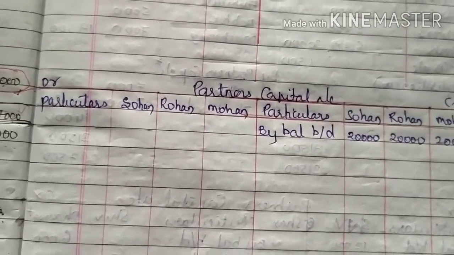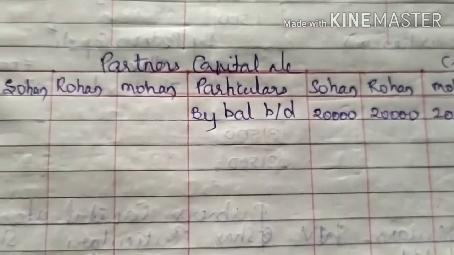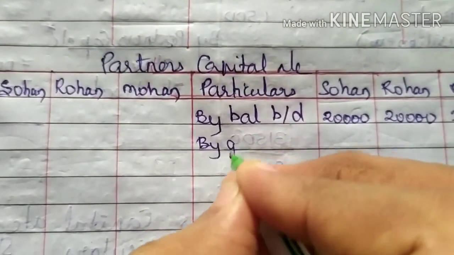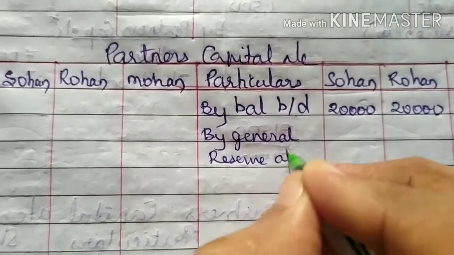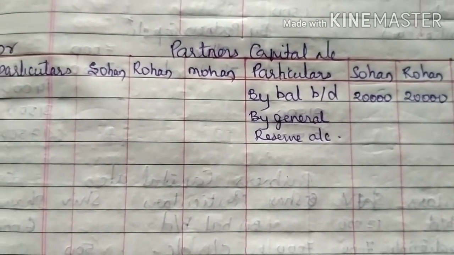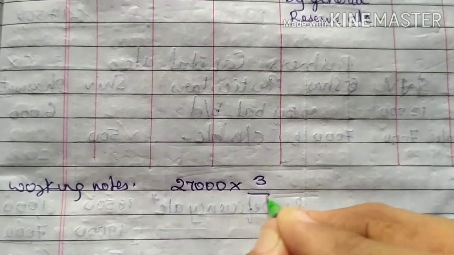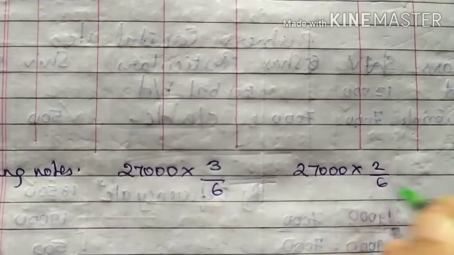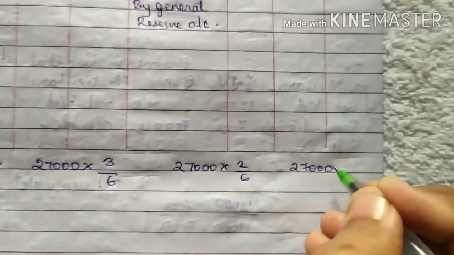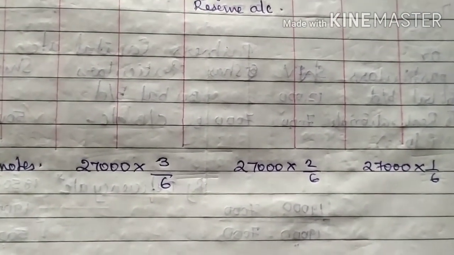Then in the balance sheet liability side you have a general reserve. So general reserve you have to distribute among all the three partners. So by general reserve account, distribute general reserve among all the partners. So that is an amount, the general reserve 27,000. 27,000 multiplied by 3 divided by 6. 27,000 multiplied by 2 divided by 6. 27,000 multiplied by 1 divided by 6. The ratio given is 3:2:1.